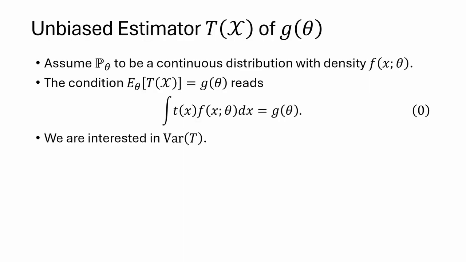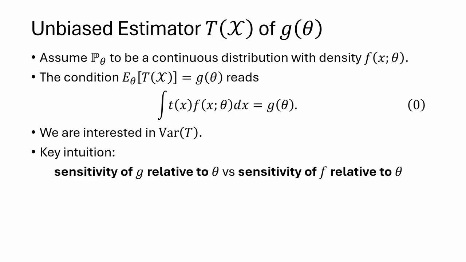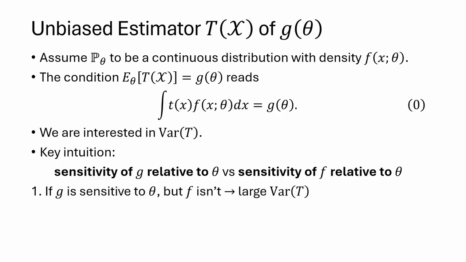And we're interested in the variance of T. And here comes the key intuition of what follows. We have two competing sensitivities. The sensitivity of g relative to theta versus the sensitivity of f relative to theta. If g is sensitive to theta but f isn't, then variance of T should be large.